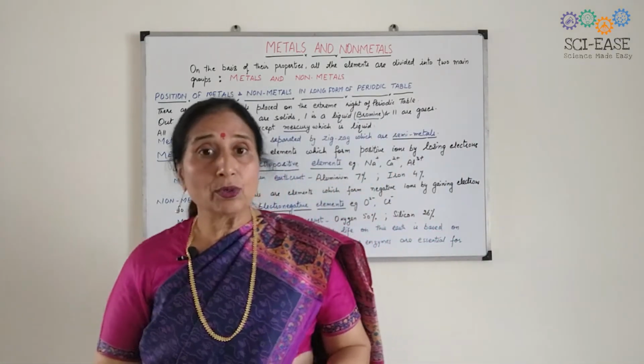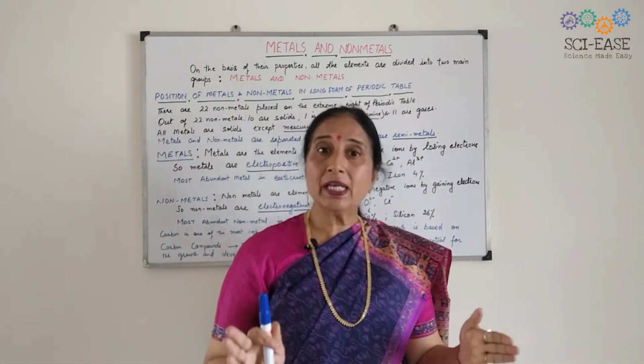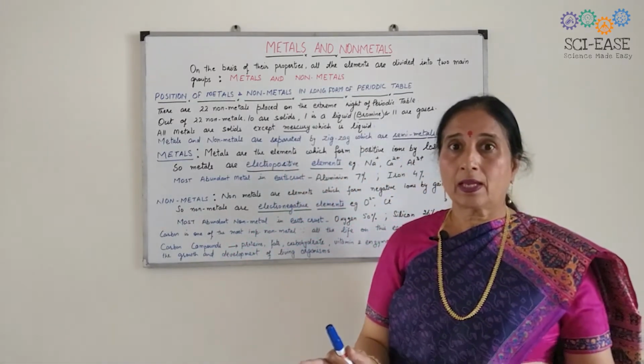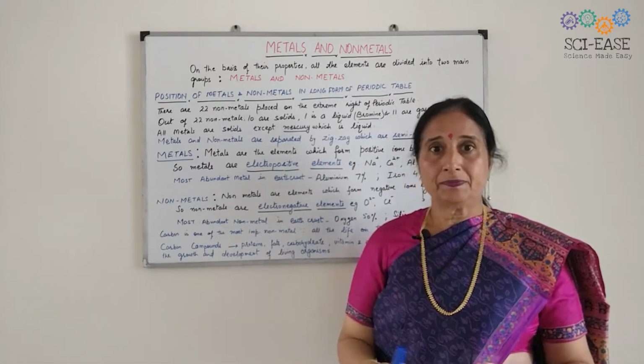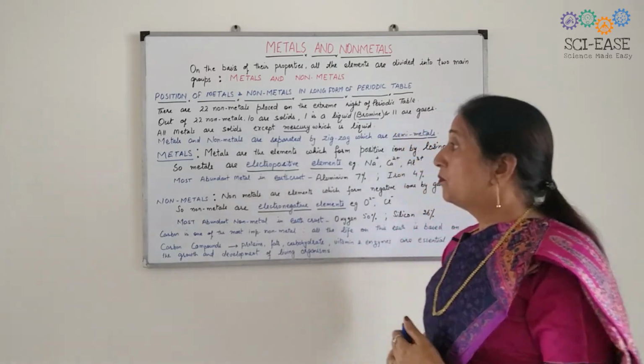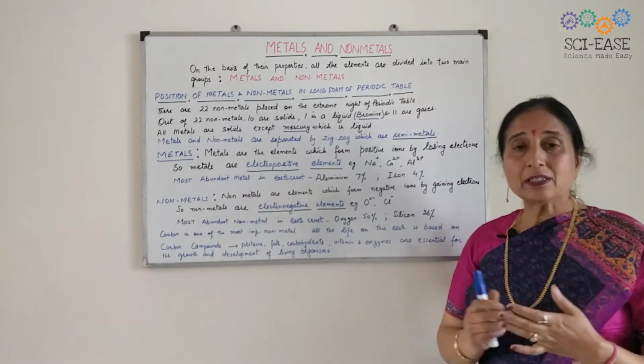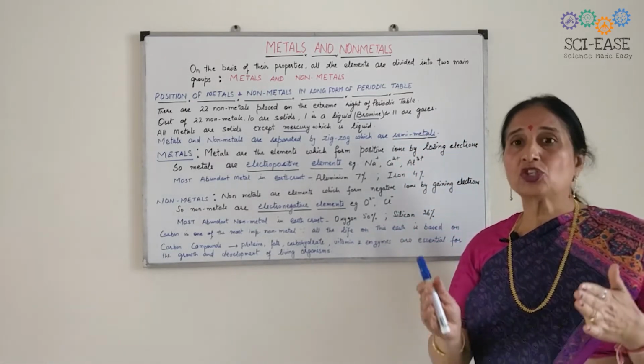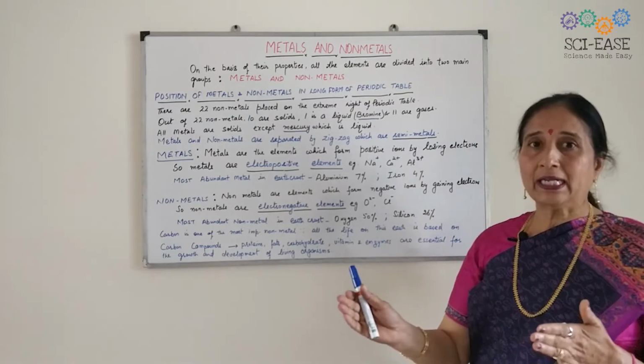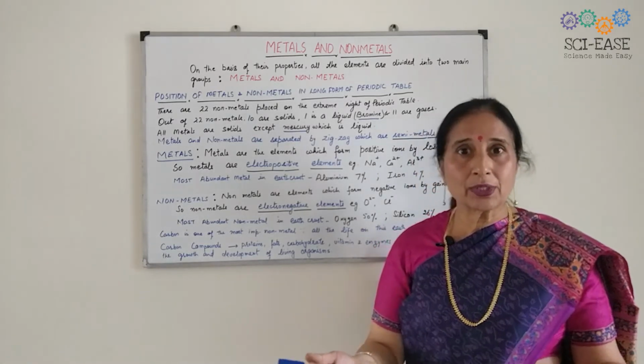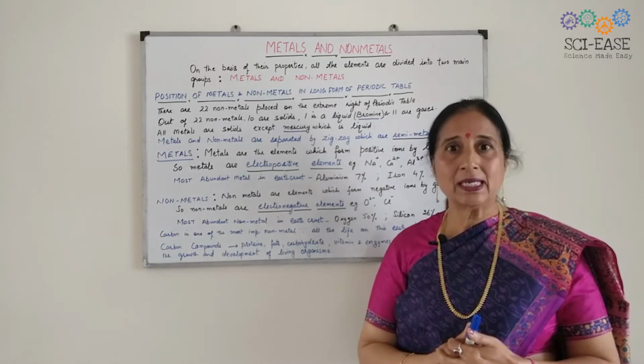Now metals and non-metals both are very important in our life. What are metals? Metals show certain properties which I will define later on. Metals are good conductors of heat and electricity.